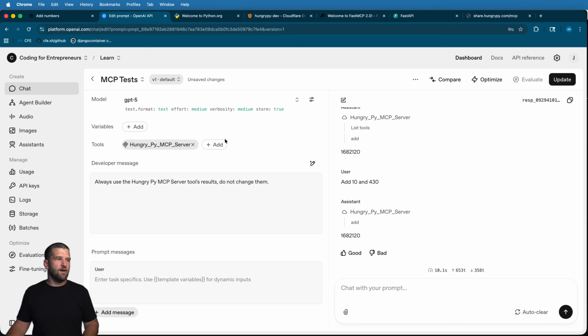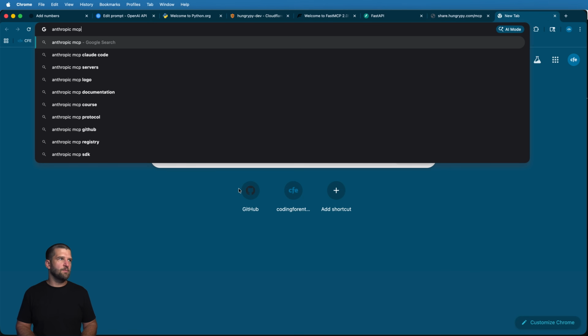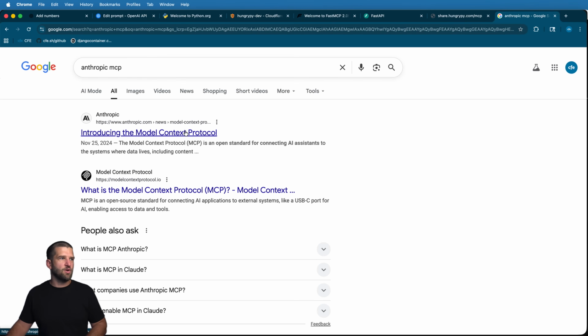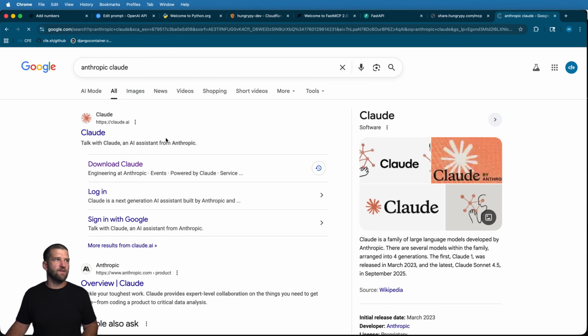Now, the other part about MCP in general is it's not only for ChatGPT and OpenAI. Hopefully you realize that, but I think it was Anthropic that actually pioneered the Model Context Protocol, or MCP, and then it just became the standard all across the board. So that means that Anthropic Claude will likely have something very similar to what you're seeing with ChatGPT.